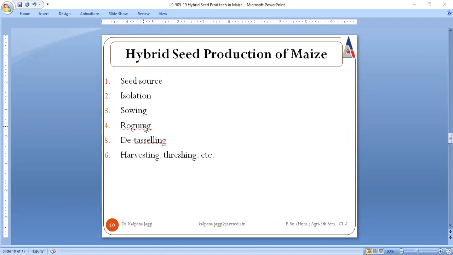Fertilization implementation, then rogueing, detasseling, that means removal of any one, because we have discussed in hybrid seed production that one method is detasseling, where the male part is removed. De means removal and tasseling means male part, right? And at the end we need to take care of harvesting and threshing. So we will be discussing all these parameters one by one.